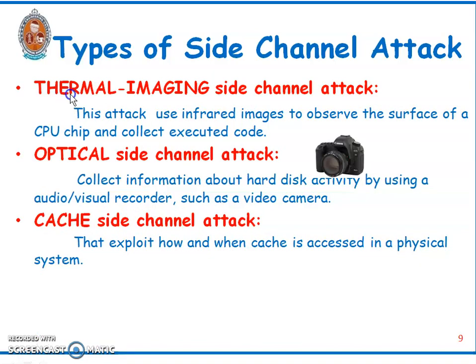The next type of attack is the thermal imaging side channel attack. This attack uses infrared images to observe the surface of the CPU chip and collect the executed code.